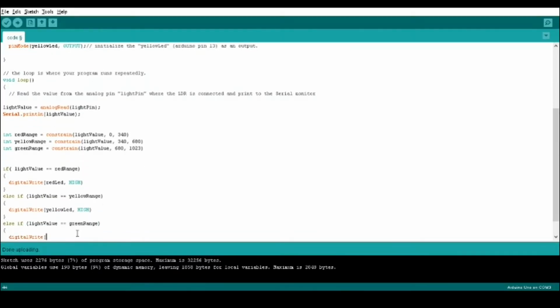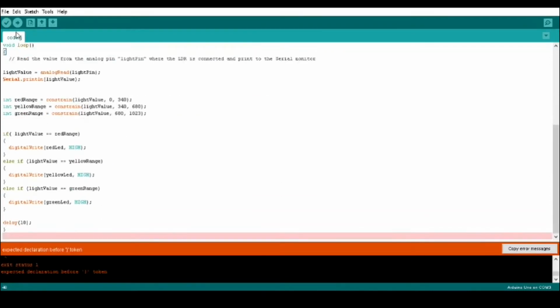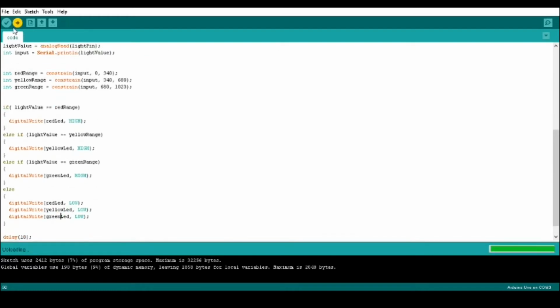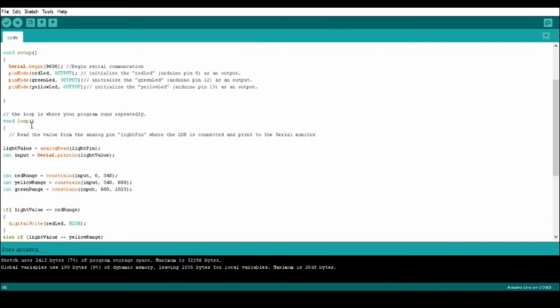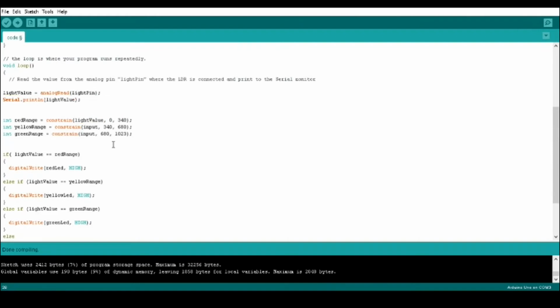So we set the code for a specific range for different LED lights. After configuring the code, we need to upload it to the Arduino.